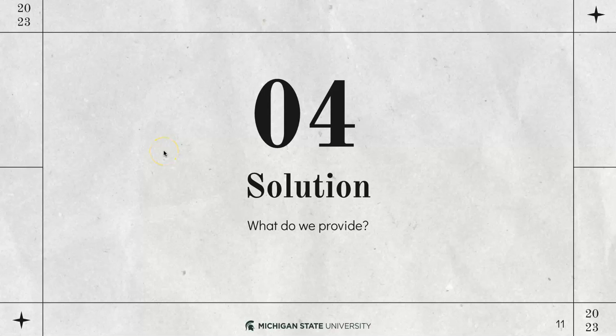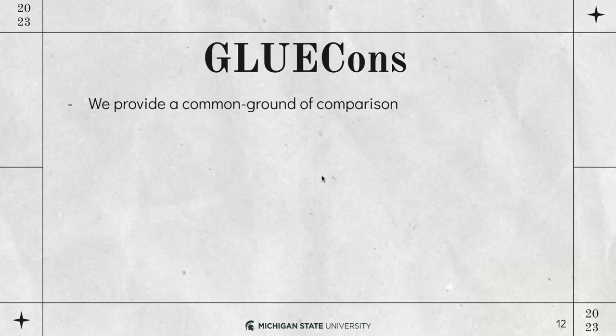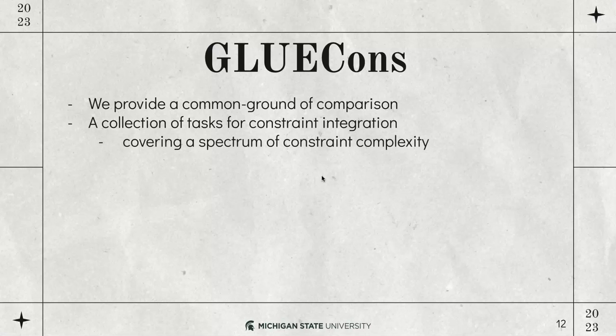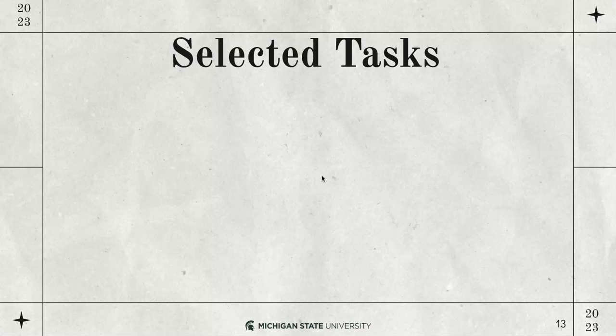Here we want to provide a solution that solves some of these challenges and gets us at least one step further in answering some of these questions conclusively. So we present GLUECons, which provides a common ground for comparison between knowledge integration methods. GLUECons is a collection of tasks for constraint integration, where we cover a spectrum of constraint complexity from basic linear constraints to complex constraints such as first-order logic with quantifiers. And we try to have a unified structure for this collection of tasks, where all of the constraints are expressed about the latent or output variables of the deep learning models, and they are expressed in first-order logic.